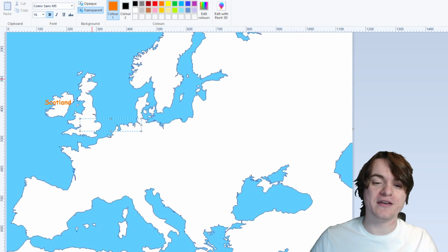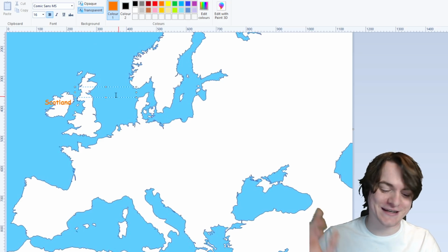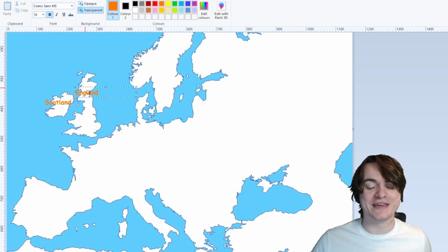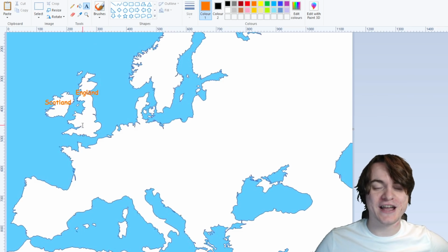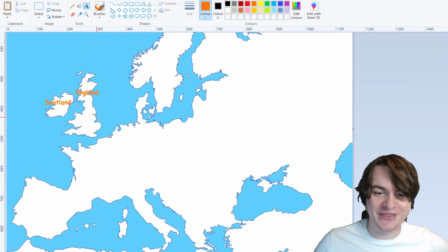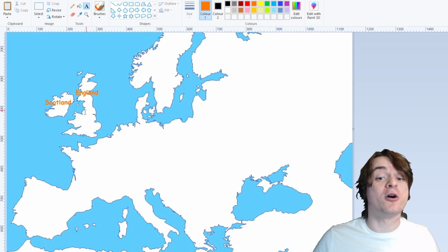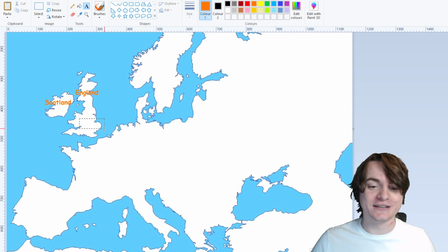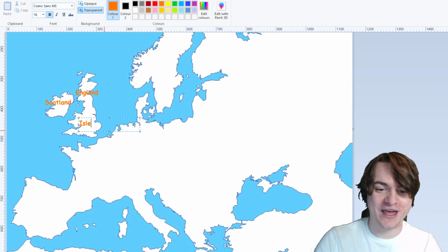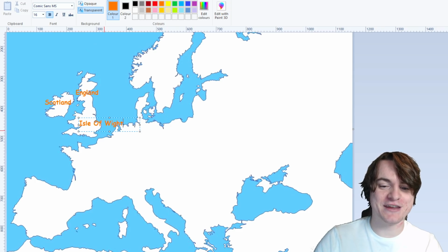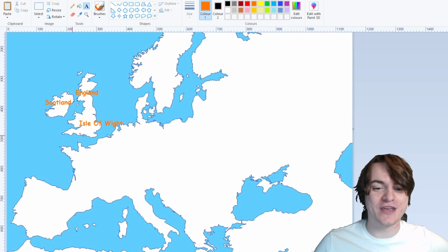Yeah, actually, wait, no. England's up here. That was a silly mistake. This is England up here, if I'm not mistaken. And then I guess that makes this down here, this big thing, I guess the whole island is called the Isle of Wight. So I guess we'll go with that. Isle of Wight. So there we go. That's the division of the UK.